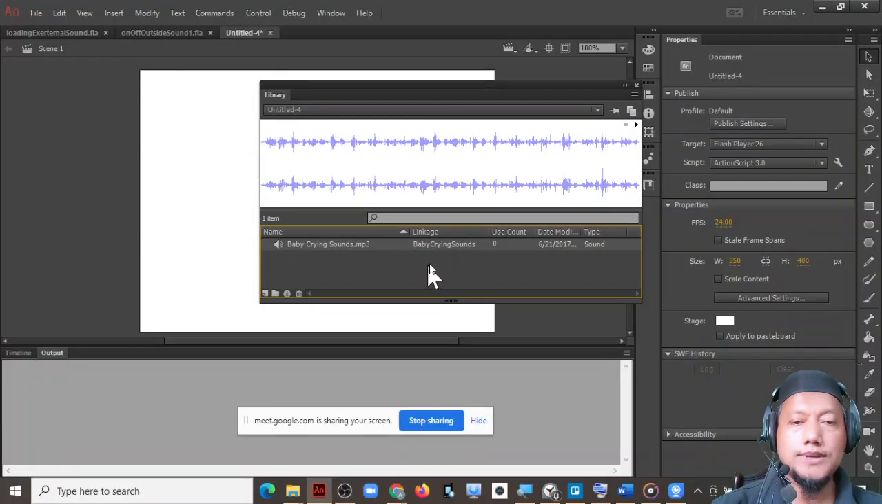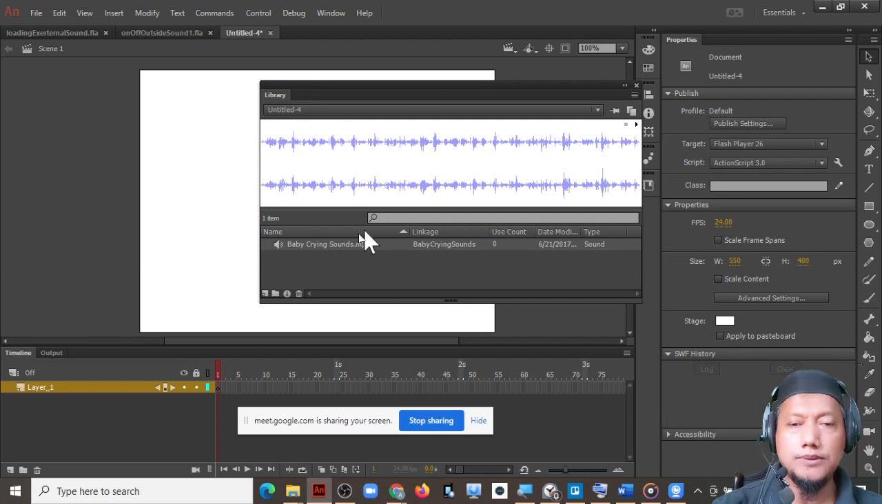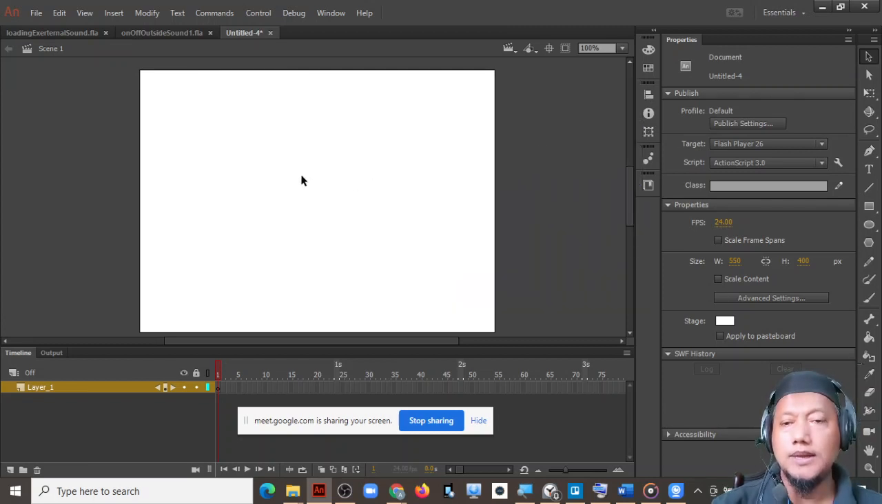Why we use sound in library rather than we just pull down from library to the timeline? If you control sound from library, you can be more dynamic. For example, you can stop anywhere, you can play anywhere, and you can do anything to the sound. It's more dynamic. Okay, let us go to the next step.